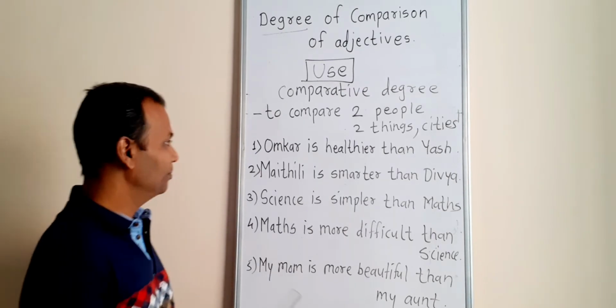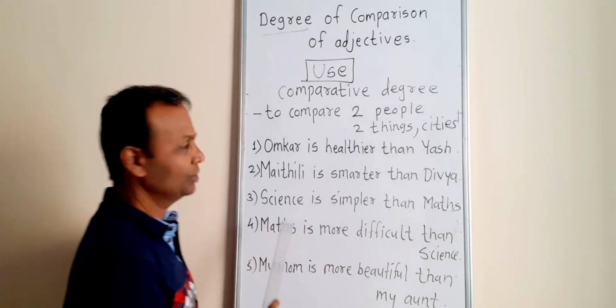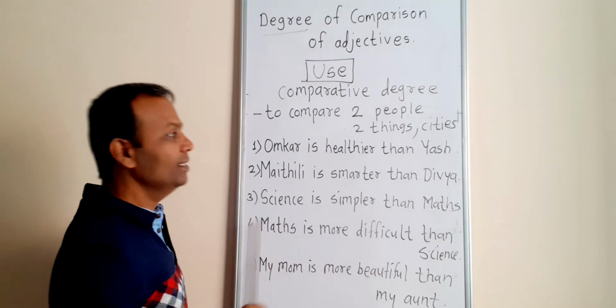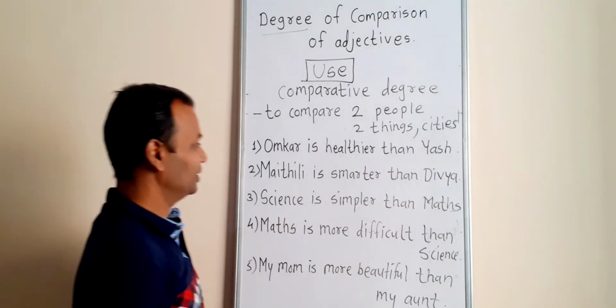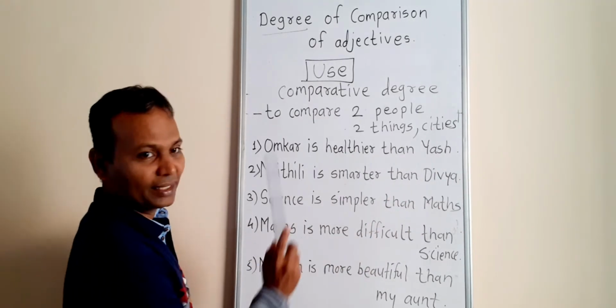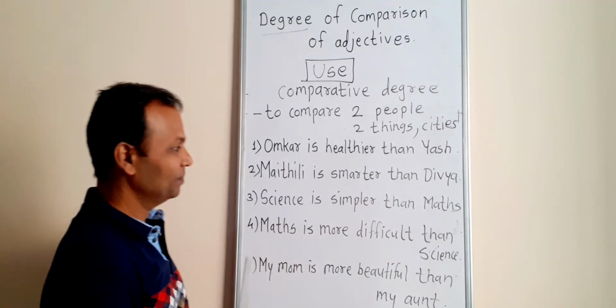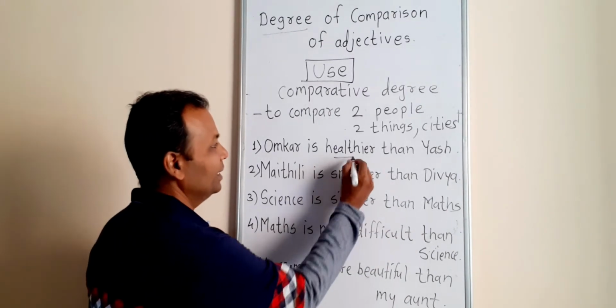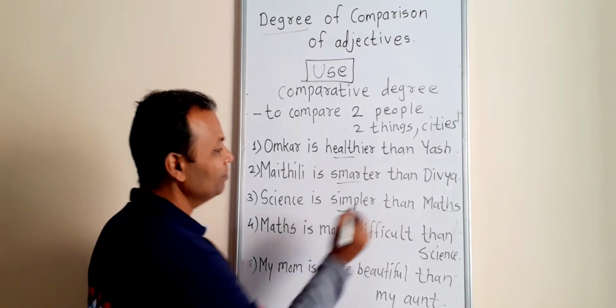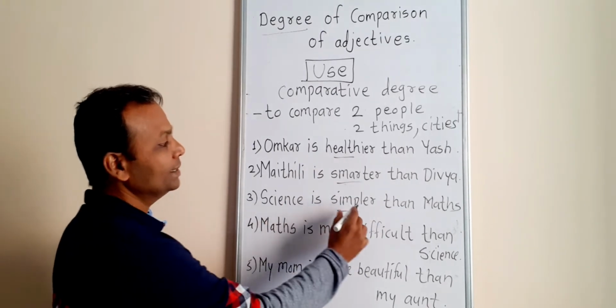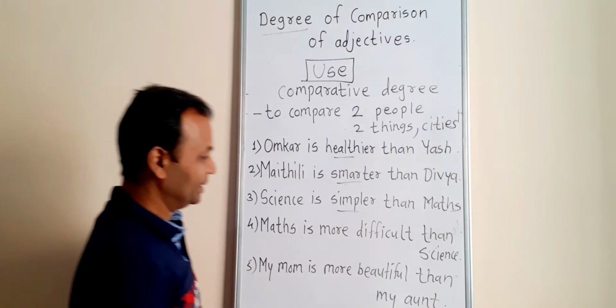Now see the example. Omkar and Yash. Omkar is healthier than Yash. Now the quality is smart. Maithili is smarter than Divya. Now simple. Science is simpler than maths.